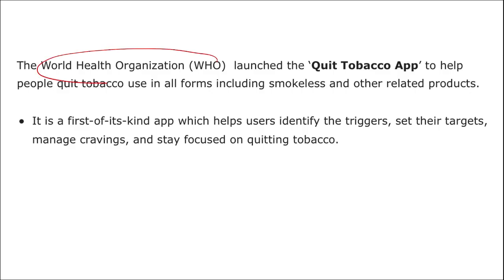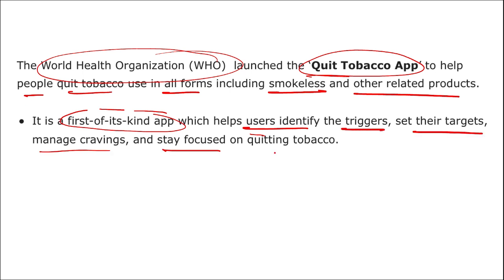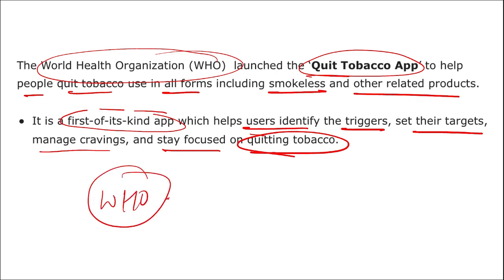It helps people quit tobacco use in all forms, including smokeless and other related products. This is a first of its kind application which helps users identify triggers, set their targets, manage their cravings, and stay focused on quitting tobacco. This was launched by WHO, and WHO is also the organization related to the naming of COVID-19 variants.